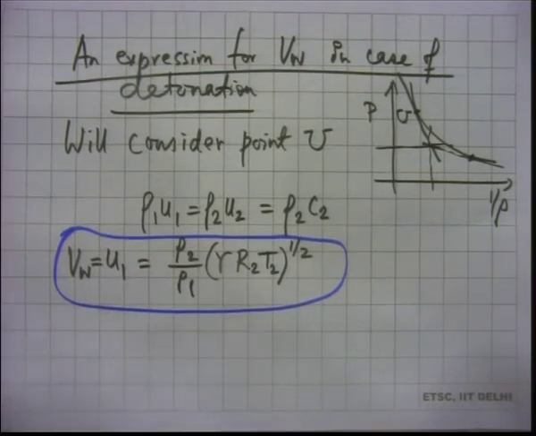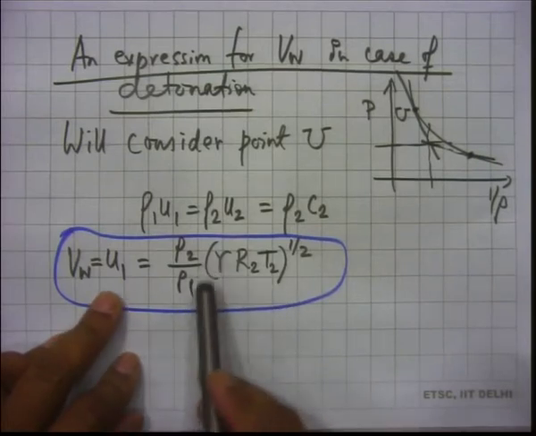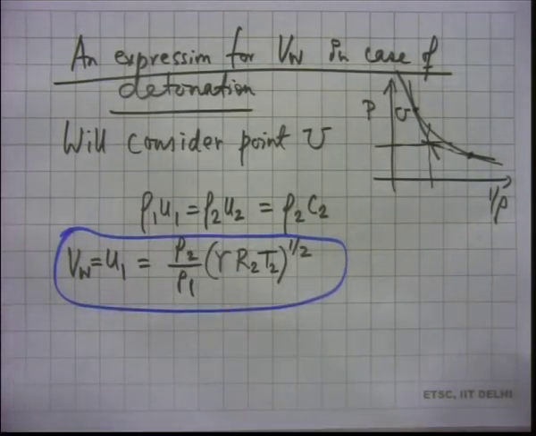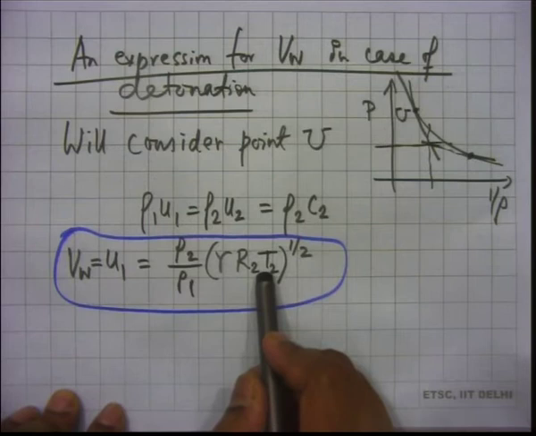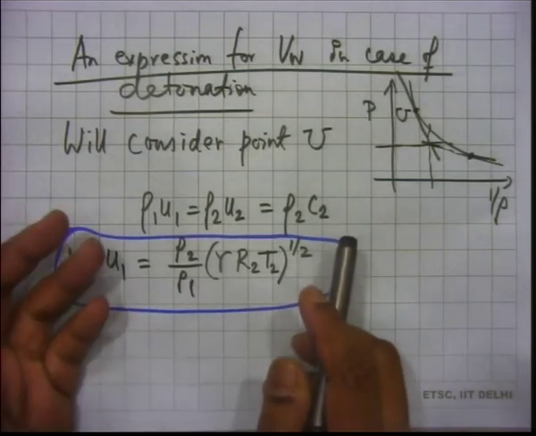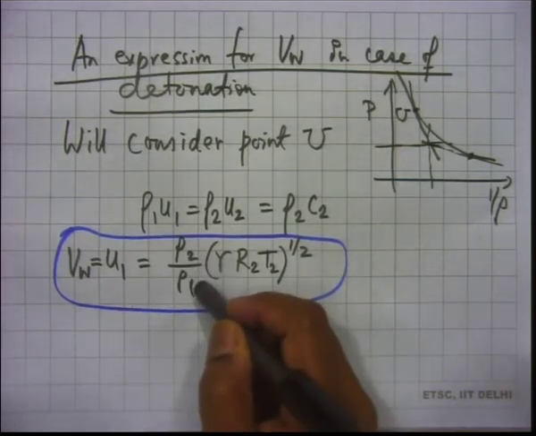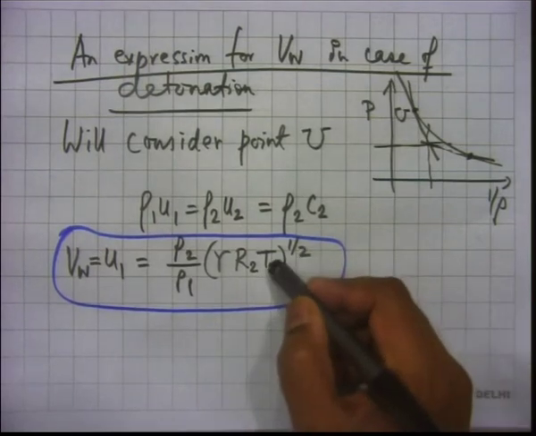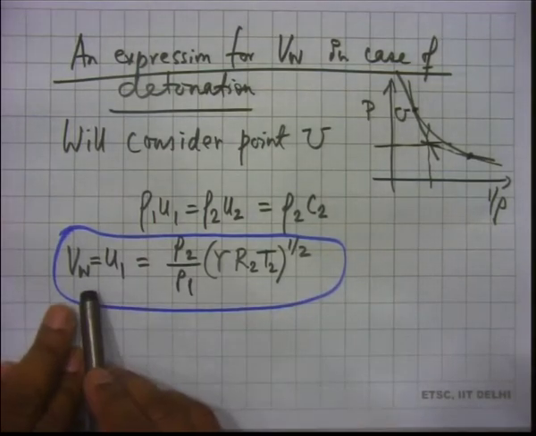So, our purpose will be to write rho 2 by rho 1 in terms of things which we know, and T2 also in terms of things that we know. What do we know? We know the unburnt side, for example, we know state 1. So, we can write rho 2 by rho 1 in terms of state 1 and known properties, and T2 also in terms of state 1 and known properties. If you do all that, then we will be able to write an expression for VW, which we can conveniently use to get a number to calculate.